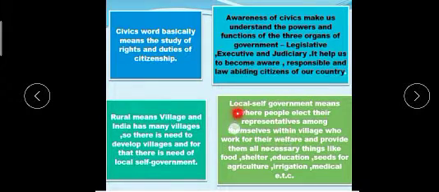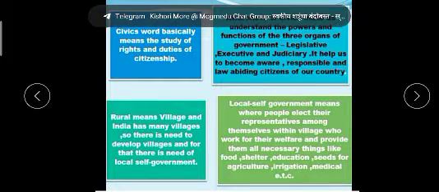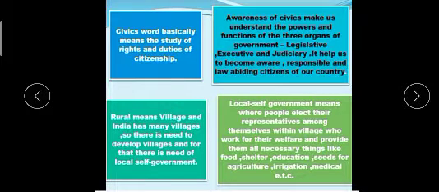And what does local self government mean? Where people elect their responsible representatives among themselves within the village, who work for their welfare and provide them all necessary things like food, shelter, education, seeds for agriculture, irrigation, medical, etc.